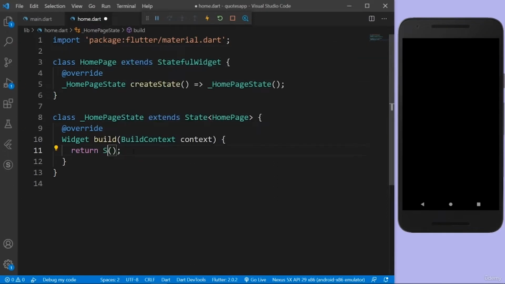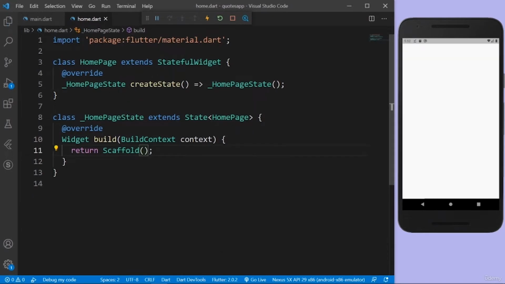And let's return a scaffold so that we can give some app bars, and let's build out the whole UI. So in the scaffold, I'm going to have a body. I'm going to have a grid view with 4 buttons with 4 categories. So let me just show you the website where we're going to scrape it.